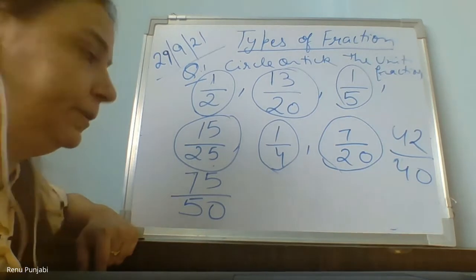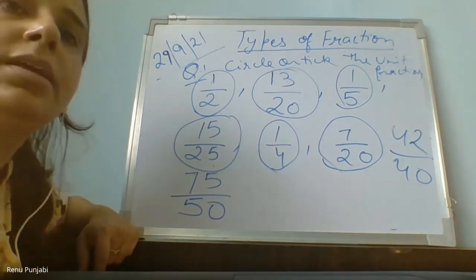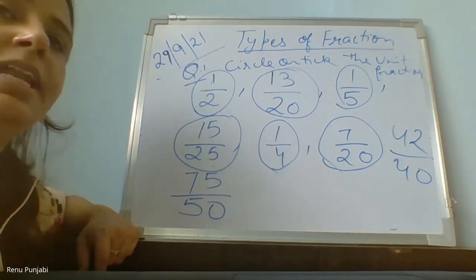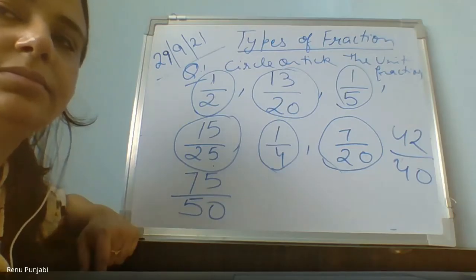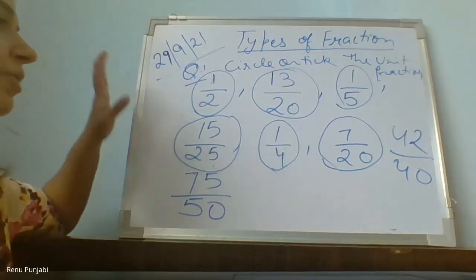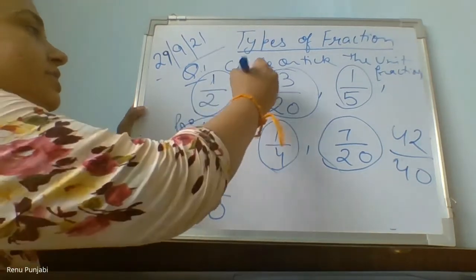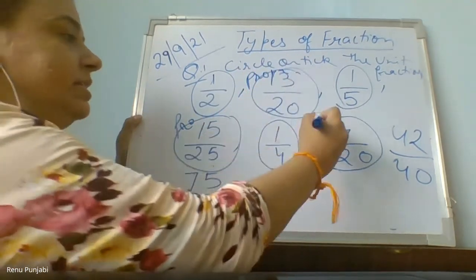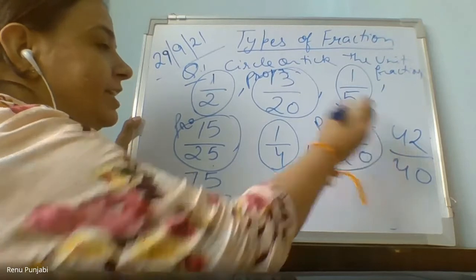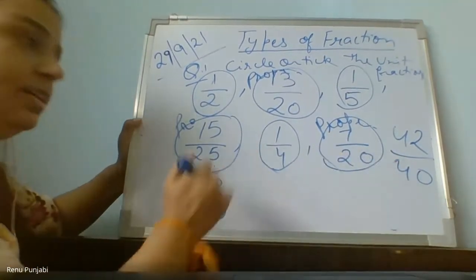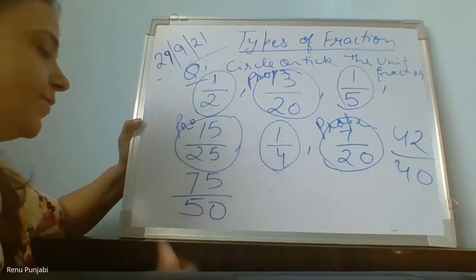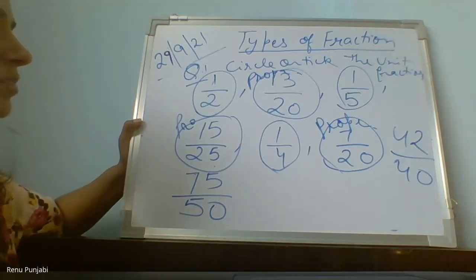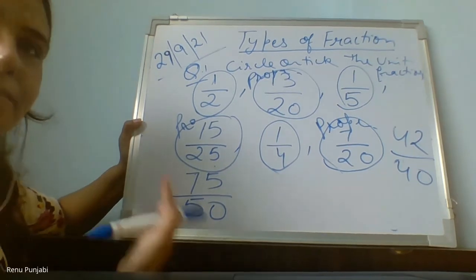Yes, Astha. Is there any other fraction which is a proper fraction? Yes, ma'am. 15/25 is done. 15/20 is done. This is a proper fraction. This is also an example of a proper fraction. Is there any other? ये दो बचे हैं. Is there any other fraction, ma'am, which is a proper fraction? 35/65. मैं है ही नहीं 35/65 तो इसमें. From my given fractions.